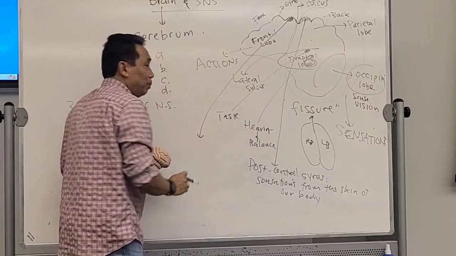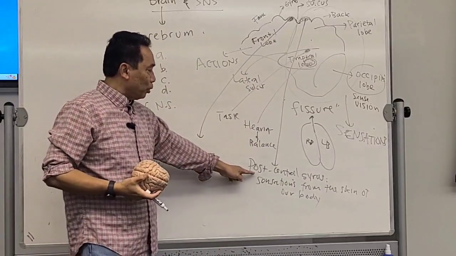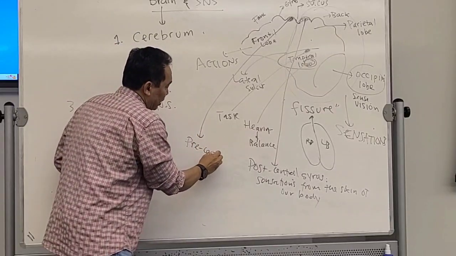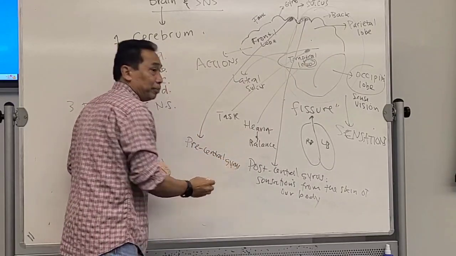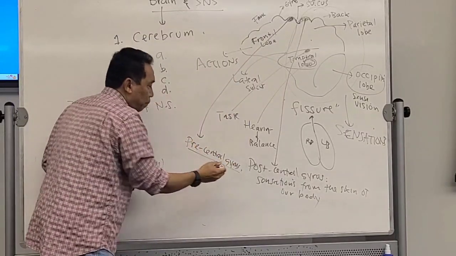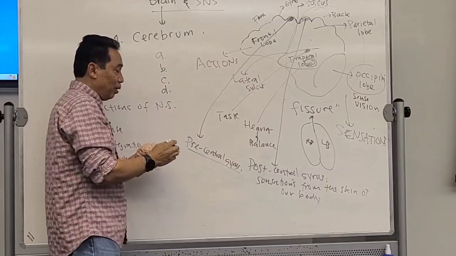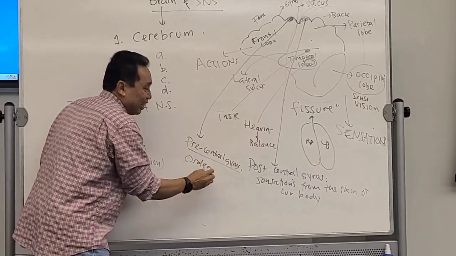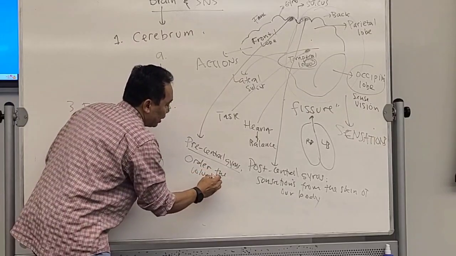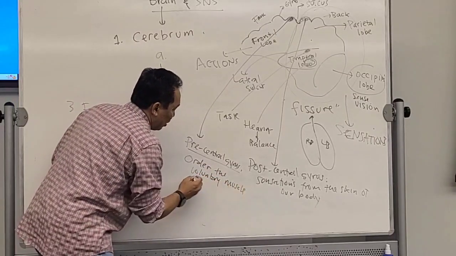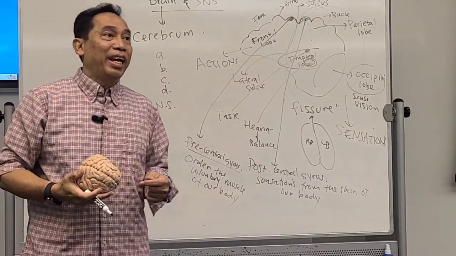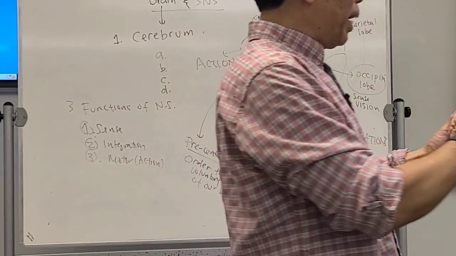And this gyrus is going to be called what? What is the opposite of post? Pre. It's called the pre-central gyrus. Okay. So remember, action. It means that this pre-central gyrus will order the voluntary muscles of our body. Okay? And again, it's going to be the same mapping.